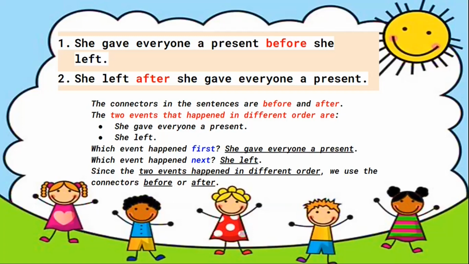The two events that happened in different order are she gave everyone a present. She left. Which event happened first? She gave everyone a present. Which event happened next? She left. Since the two events happened in different order, we use the connectors before or after.